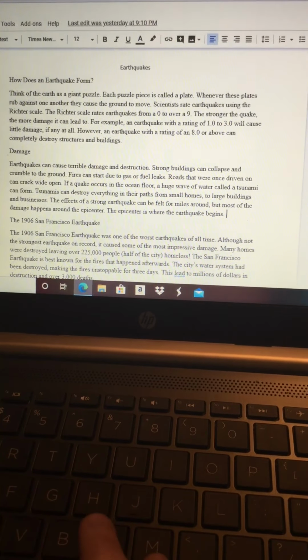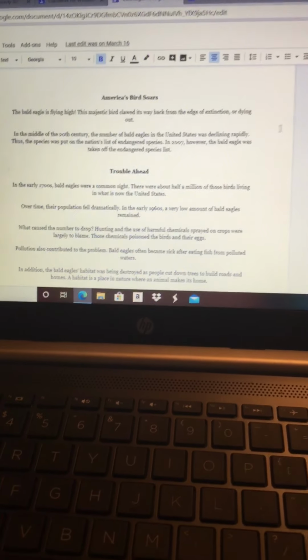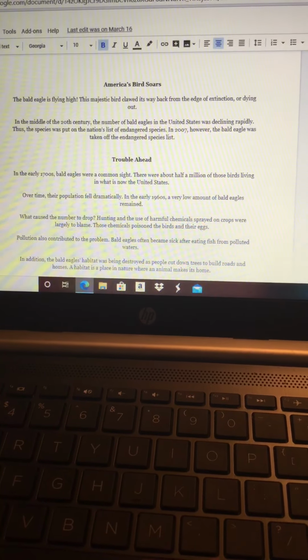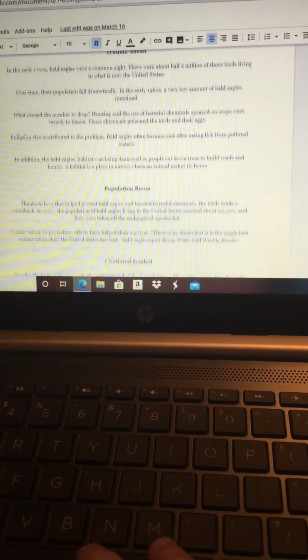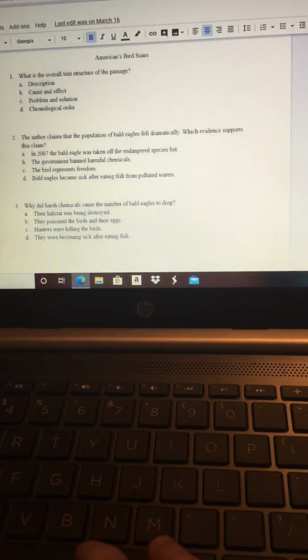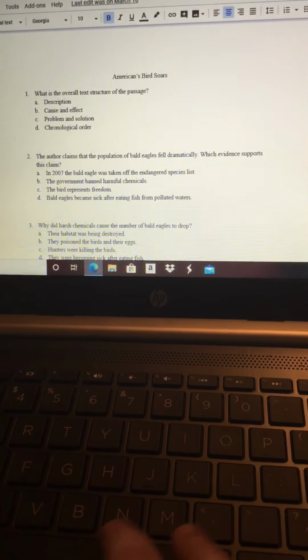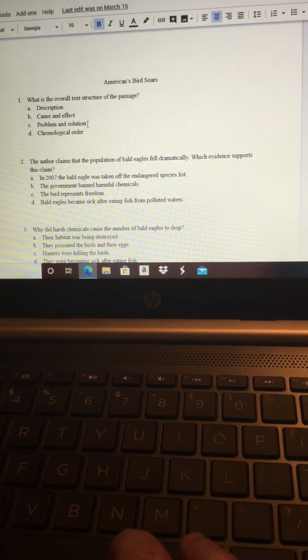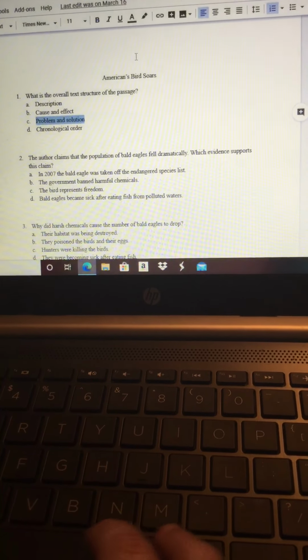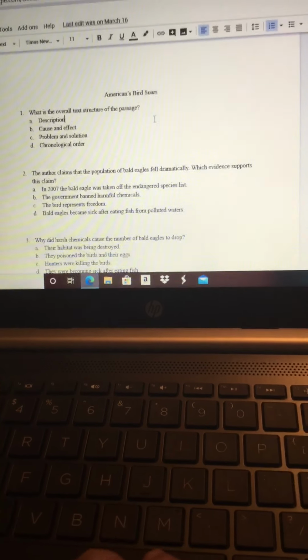For today's assignment, you're going to have a passage called Bald Eagles. So it's broken into subheadings. We have America's Bird Soars, Trouble Ahead, Population Boom, and National Symbol. You have to answer some multiple choice questions below. And since this isn't a Google form, when you answer, I just want you to highlight your answer or underline to show me which one you want to pick.